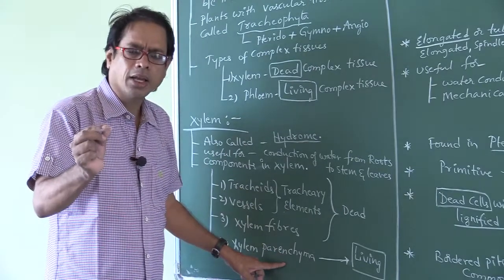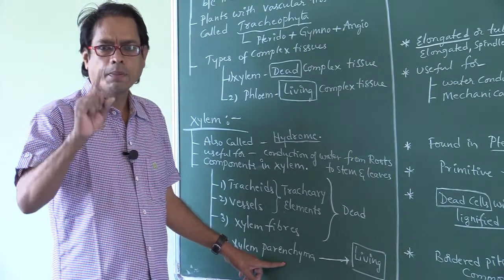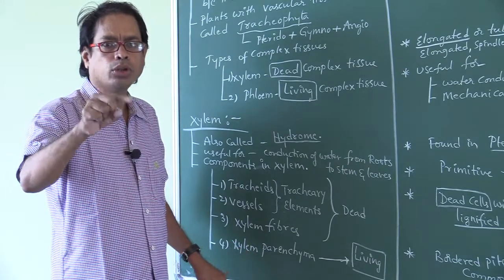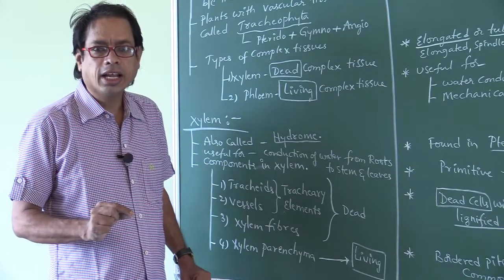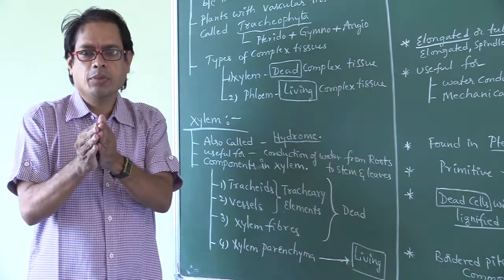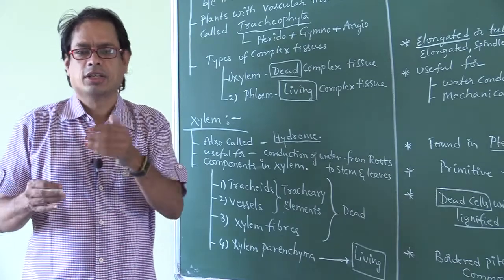Yesterday in the previous class, simple tissues are of three types, no? Parenchyma, collenchyma, sclerenchyma. Both parenchyma and collenchyma are living tissues. Sclerenchyma is a dead tissue. Sclerenchyma contains two components, fibers and sclerites.